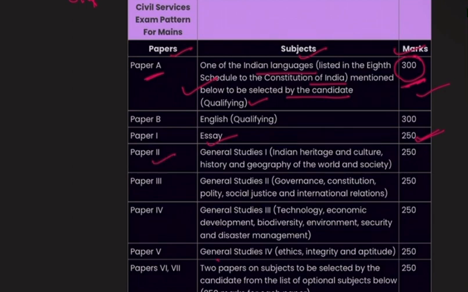Now comes paper 2, which is general studies 1: Indian heritage, culture, history, geography of the world and society. These are the subjects which make up GS1, okay. Now comes paper 3, general studies 2, means GS2, which consists of governance, constitution, polity, social justice and international relations. Then comes paper 4, which is GS3: technology, that is biotechnology, space technology and many things, okay, economic development, biodiversity, environment, security and disaster management, and many more. Then comes paper 5, which is very important, GS4: ethics, integrity and aptitude, which is of 250 marks.